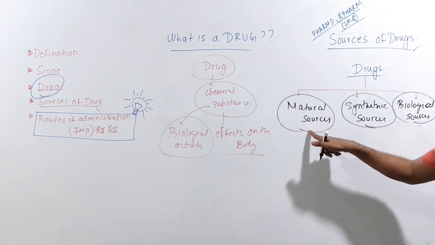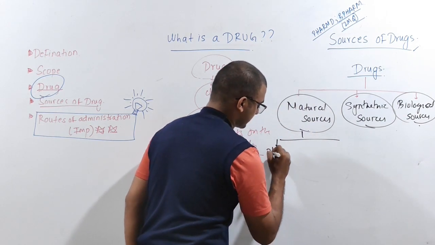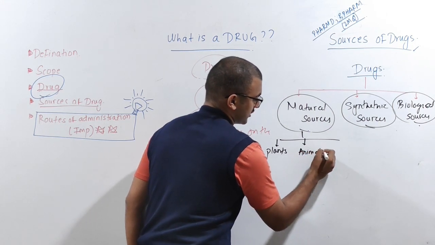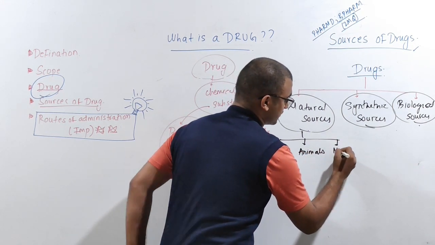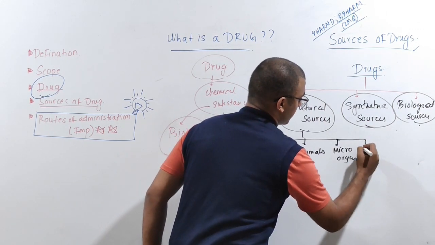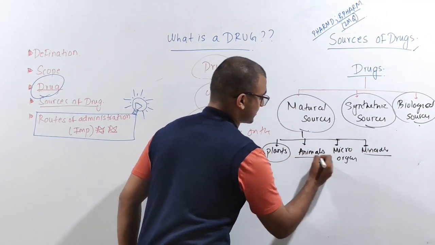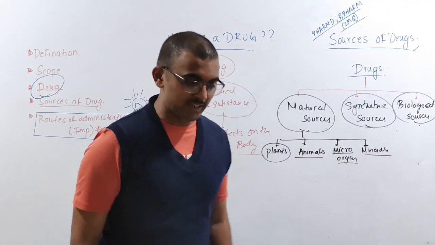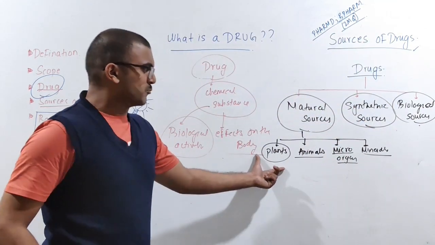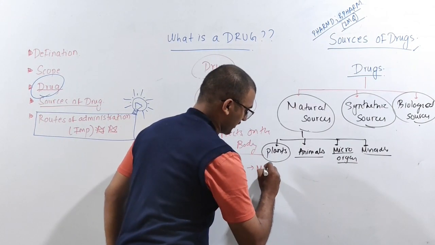Now, in natural sources, we study mainly about plants. Then you have to understand about animals, then microorganisms, and then minerals. So all these are natural sources: plants, animals, microorganisms, and then your minerals. If we talk about plants, a very important and very famous drug which you get from plants is morphine.